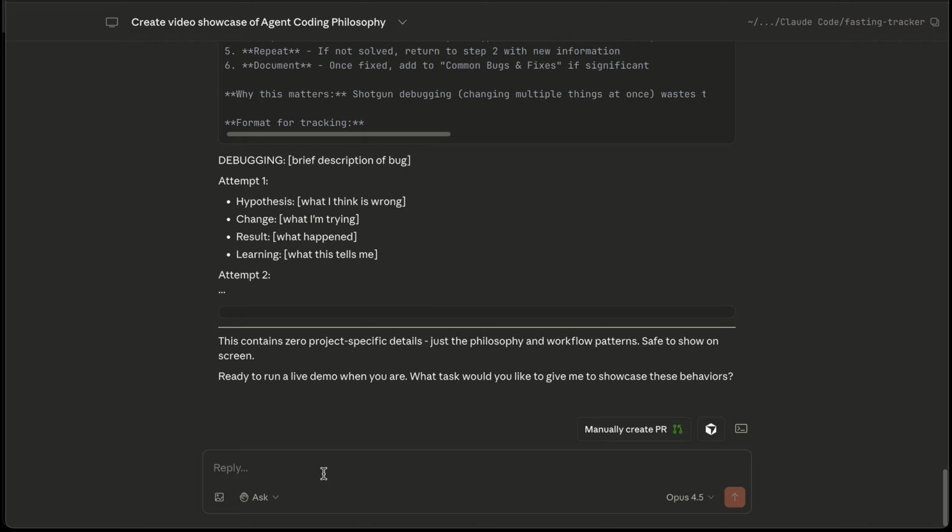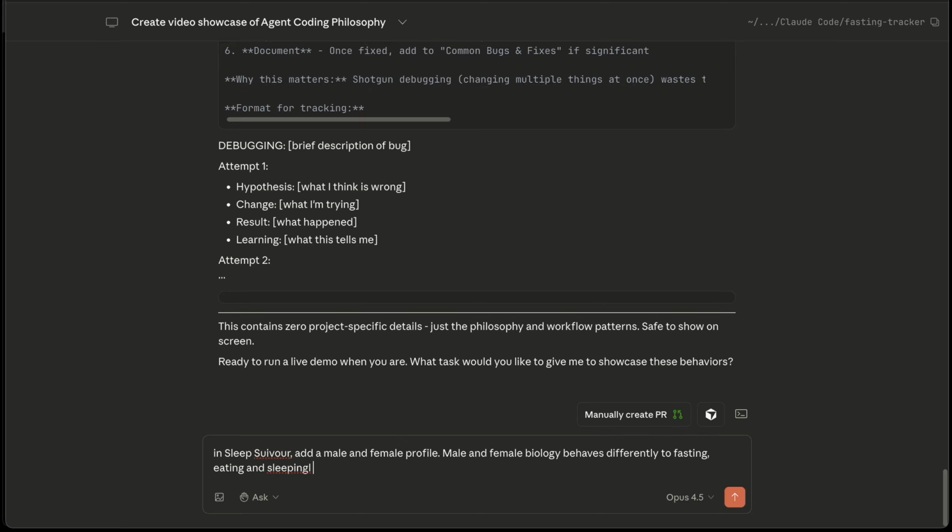So I'm going to keep the prompt exactly as I usually do. So what I'll say is: Sleep Hour, add a male and female profile. Male and female biology behaves differently to fasting, eating, and sleeping.